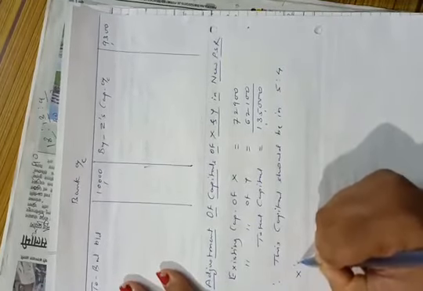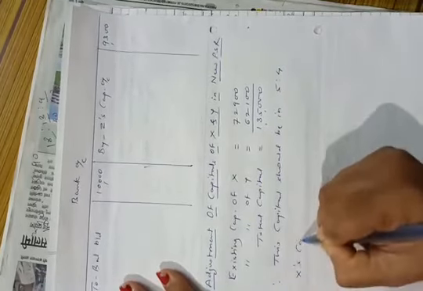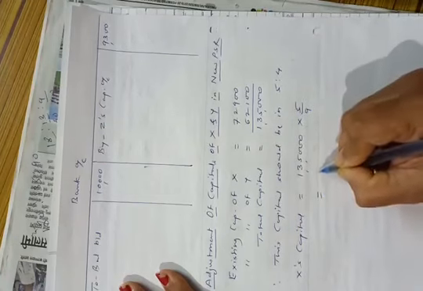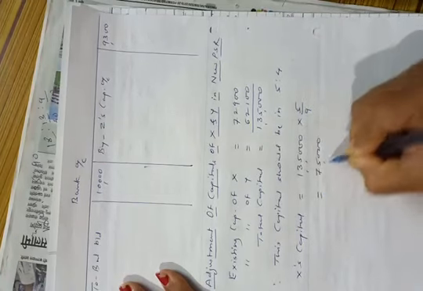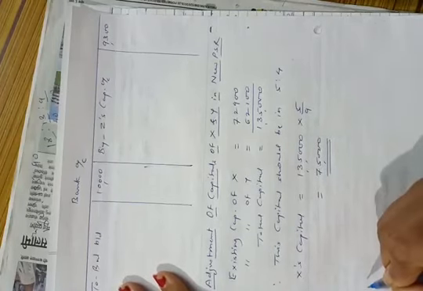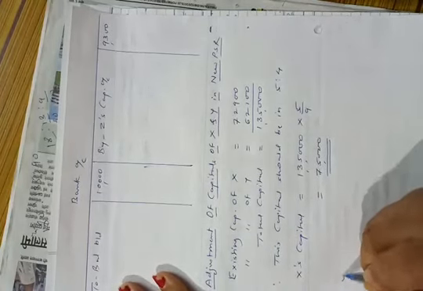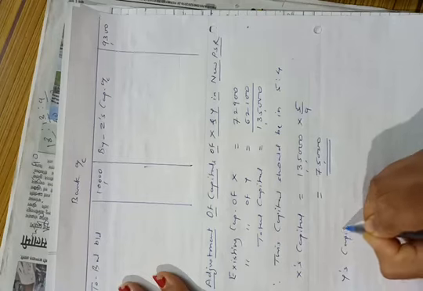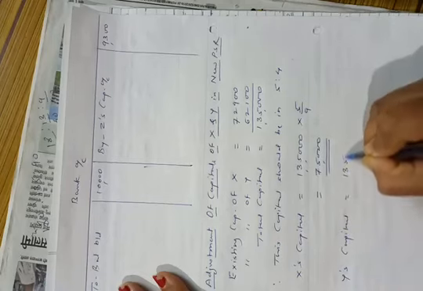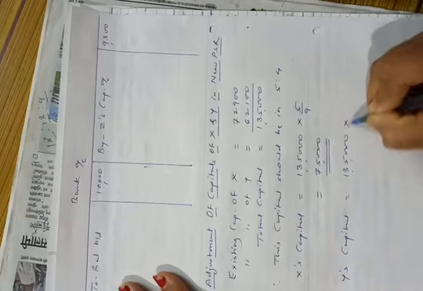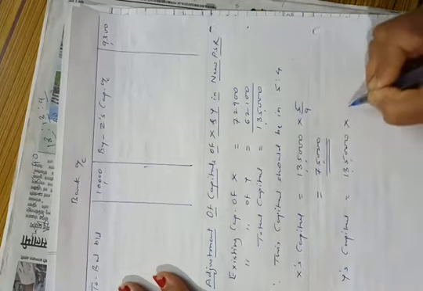Therefore X's capital will be 1,35,000 into 5/9, that is 75,000, and Y's capital 1,35,000 into 4/9, that is 60,000.